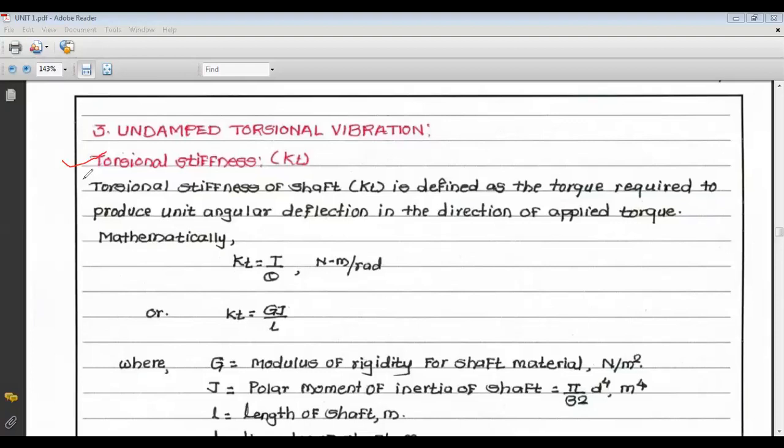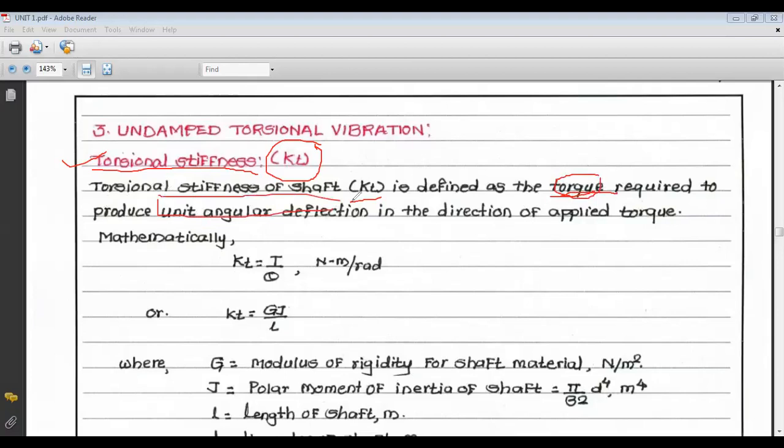And what is that K? K is nothing but the force per unit deflection, that is Newton per meter. But in case of torsional vibration, there is torsional stiffness, and this torsional stiffness is denoted by K suffix T, that is K_T. So what is torsional stiffness? We can define the torsional stiffness of a shaft, K_T, as the torque required to produce unit angular deflection. In case of simple stiffness there is force; in case of torsional stiffness there is the term torque.